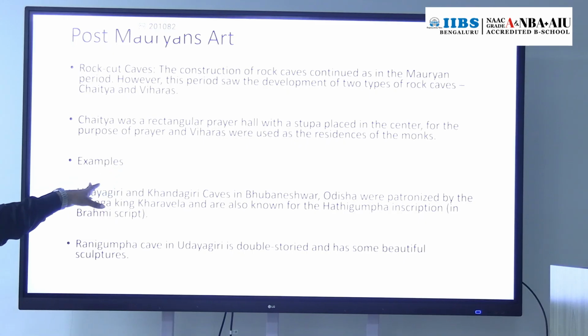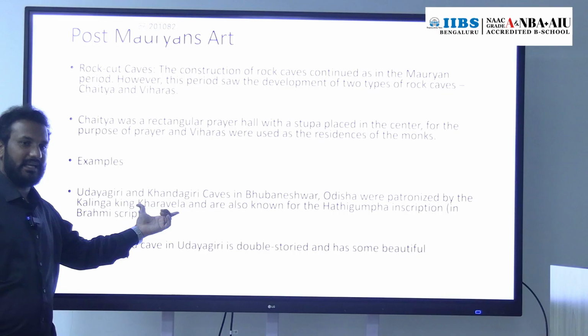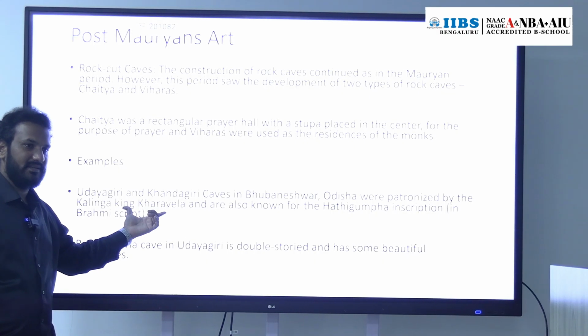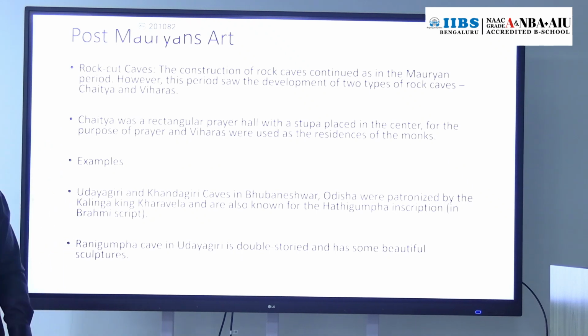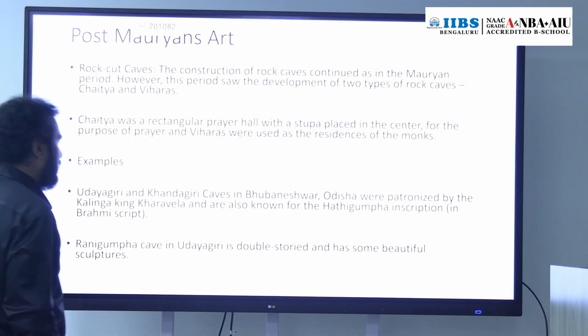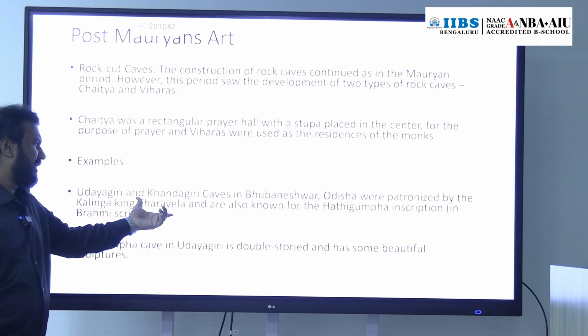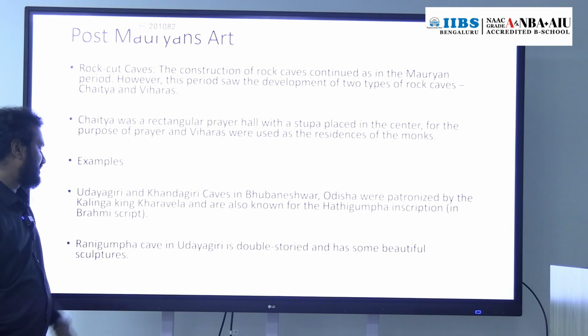Regarding Kharavela, he is mentioned in the Hathigumpha inscription, which is written in the Brahmi script.